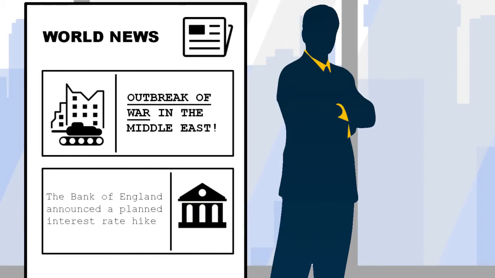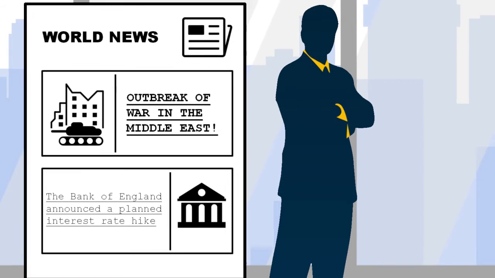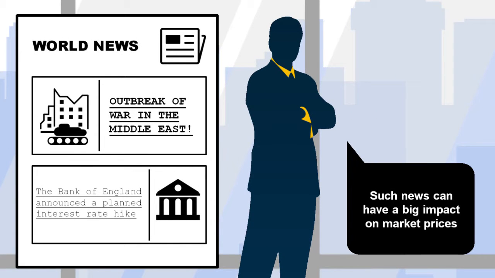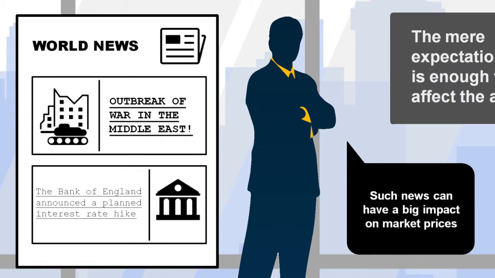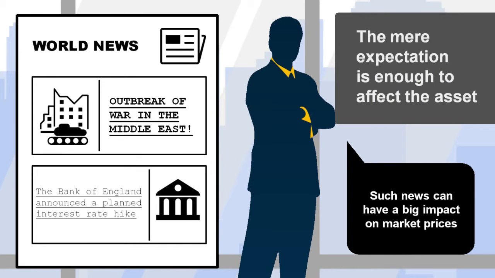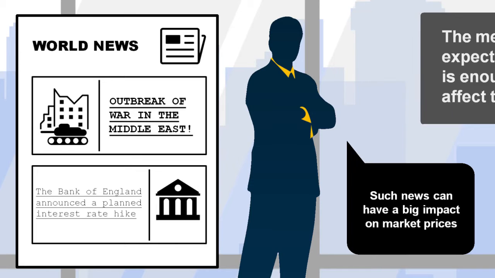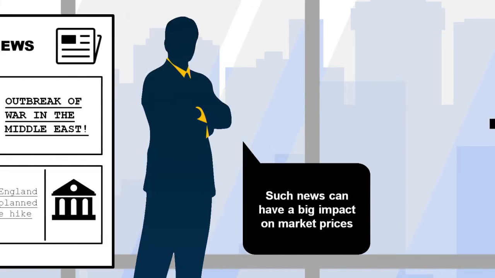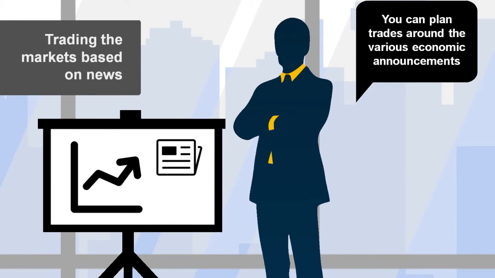World news like outbreak of war in the Middle East or the Bank of England announcing a planned interest rate hike can have a big impact on market prices. The mere expectation that the interest rate is going to rise is enough to affect the exchange rate of the British pound. This is the power of news releases in the financial world. So how do we go about trading the markets based on news?